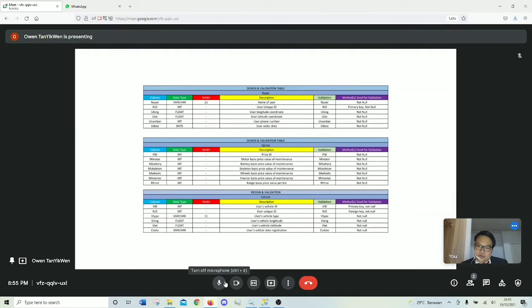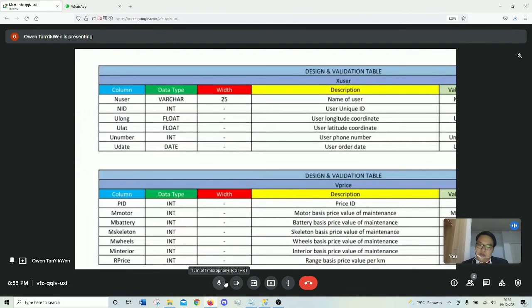End user has the name of the user, the user's ID, long, it's basically longitude, latitude, some sort of mathematics, just to pinpoint where the location of the user is, and then date is the date.